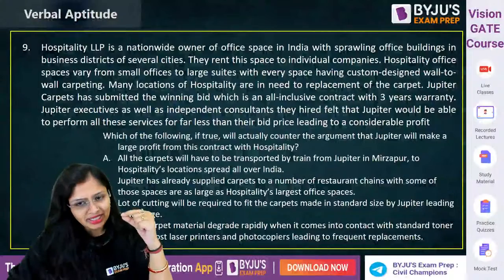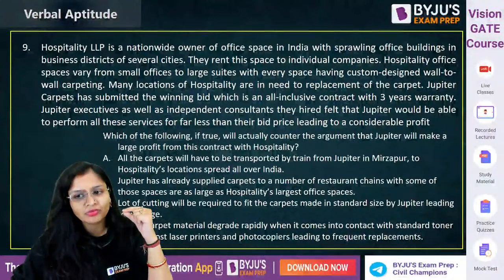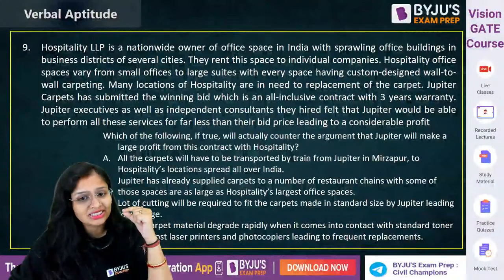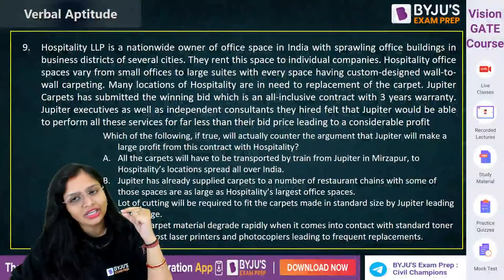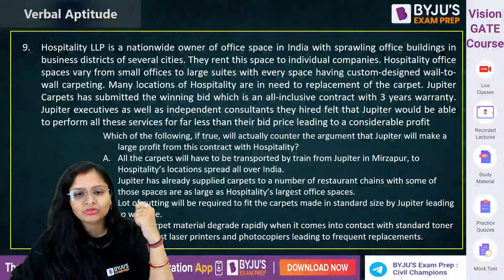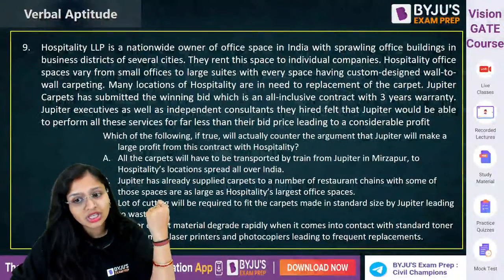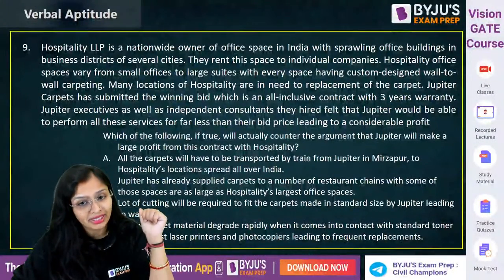Hospitality LLP is a nationwide owner of office space in India with sprawling office buildings in the business districts of several cities. They rent this space to individual companies. Hospitality office spaces vary from small offices to large suites, with every space having custom designed wall to wall carpeting.